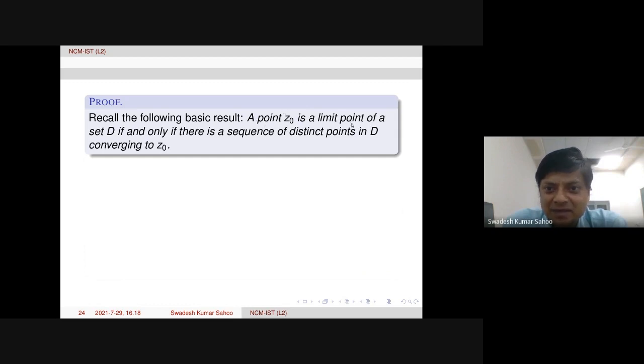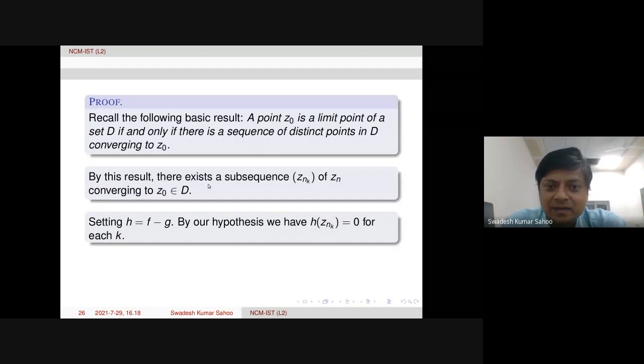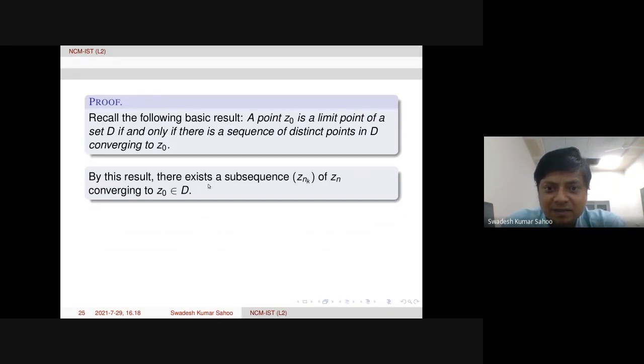A limit point of a set D. This Z0 is called a limit point of a set D if and only if there is a sequence of distinct points in D converging to Z0. So these are the basic properties we all know. So now by this result, we can find a subsequence Znk of Zn converging to Z0 in D. So it is happening by that result.